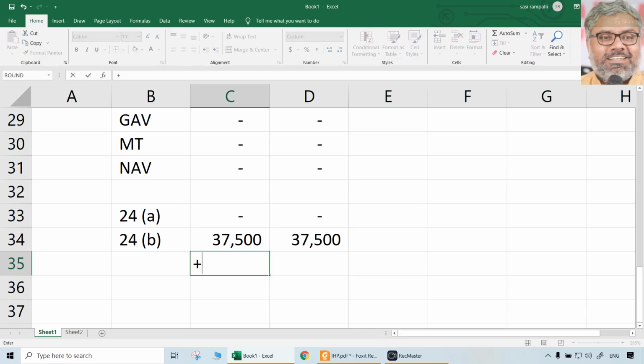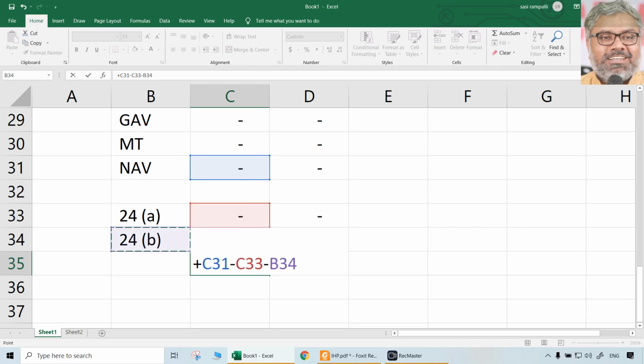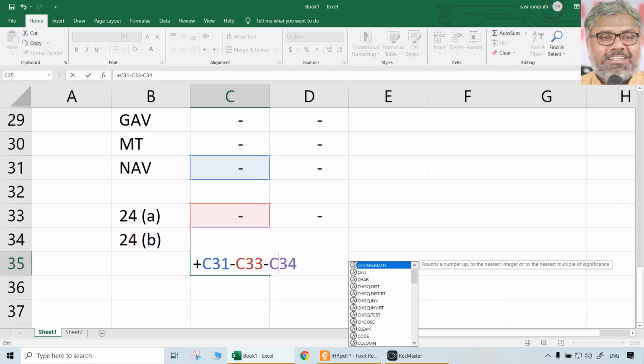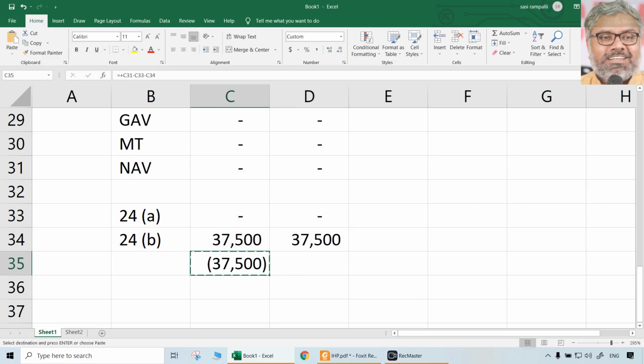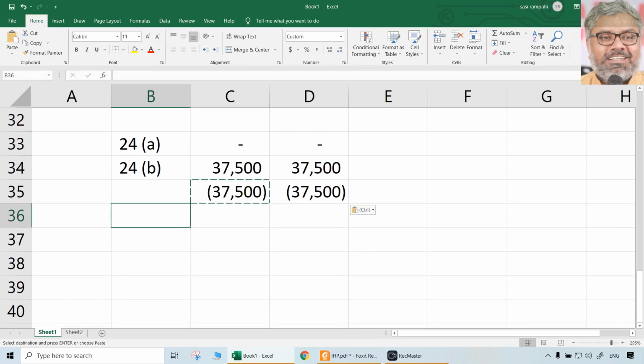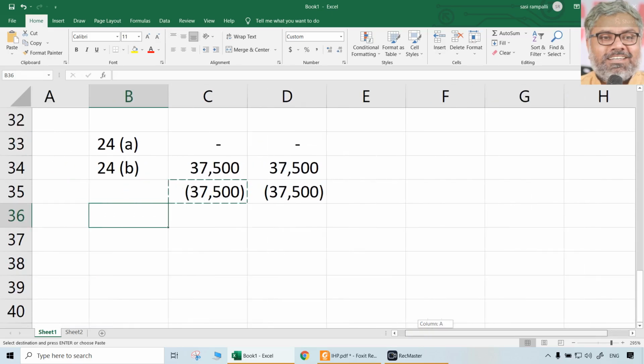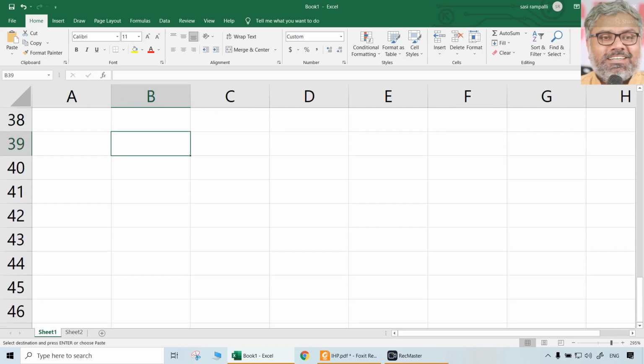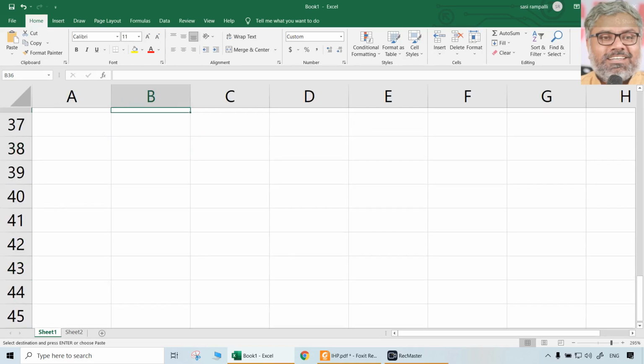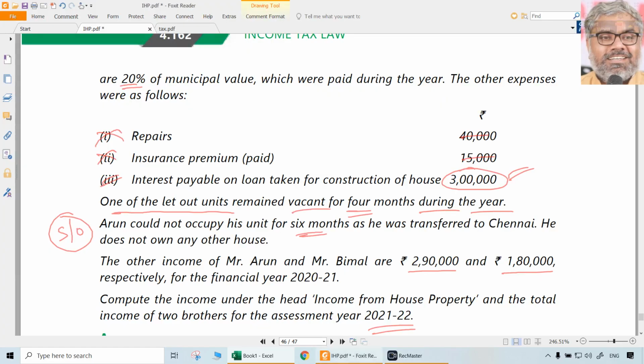So if at all we need to compute the income from house property from the self-occupied portions, 37,500, simple for Arun and Bimal for the self-occupied portions. Now keep that aside and compute for other portion, which is let out portion. That can be done combinedly, then we can split that. We'll come back to this later. So leave some space, then we'll do for the let out portion.